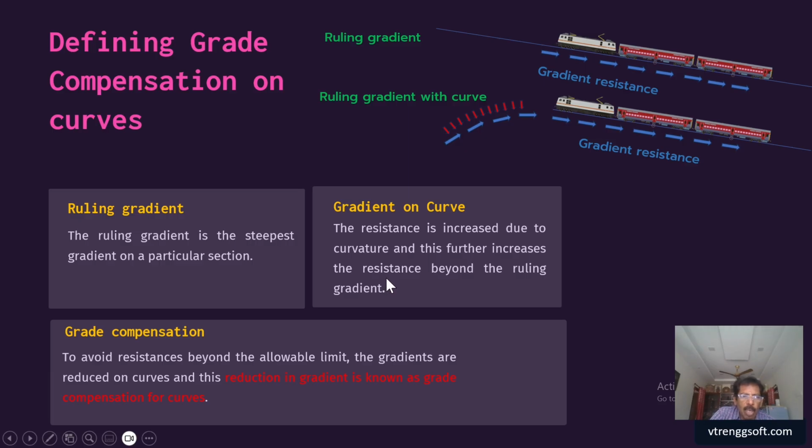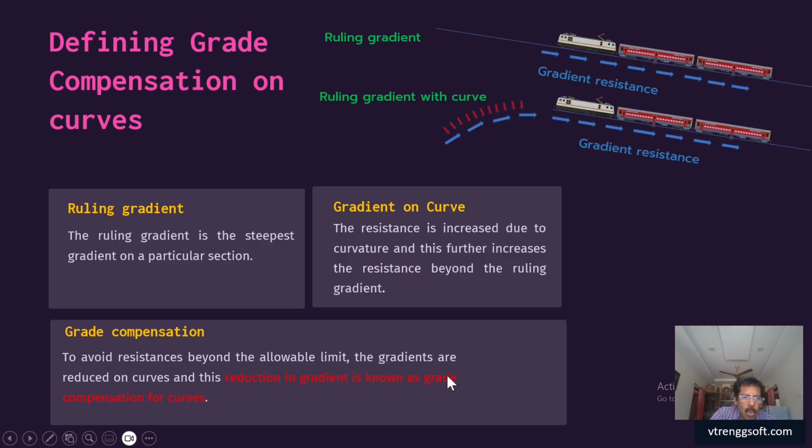So in this case, we are compelled to do some compensation. We want to keep the resistance within the limit. For that, we slightly flatten the ruling gradient, so that the total resistance because of the gradient and the curvature should not exceed the maximum limit of the ruling gradient resistance. That is called grade compensation.